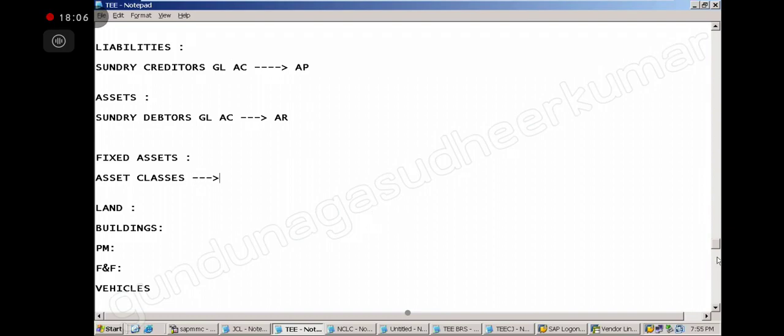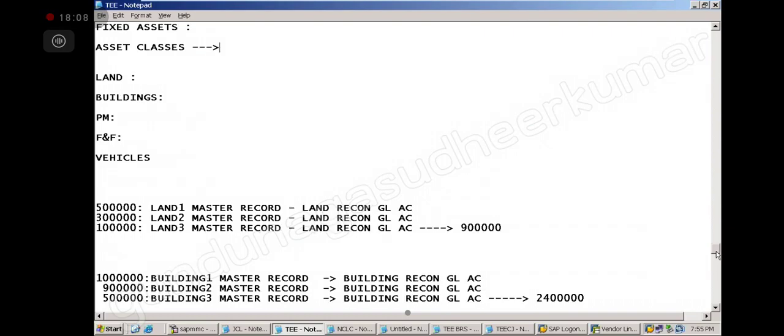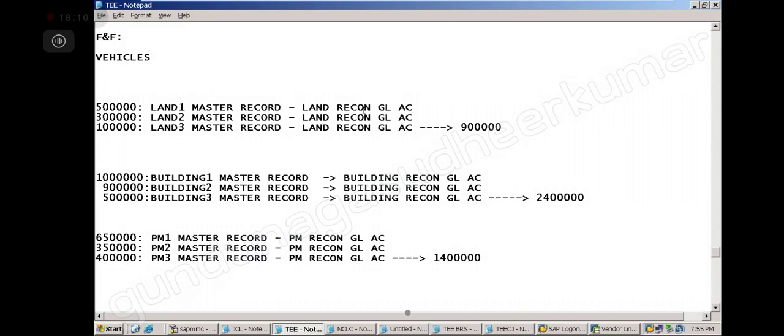All the land values will go to land GL account. All the building values will go to building GL account. All the plant and machinery values will go to plant and machinery GL account. That is the concept here, right?